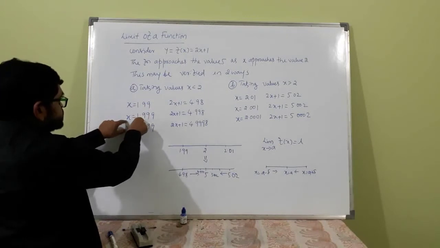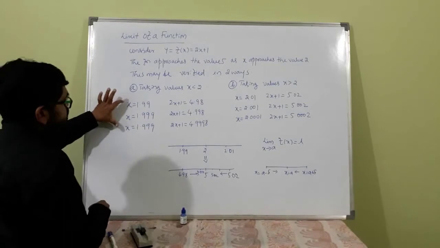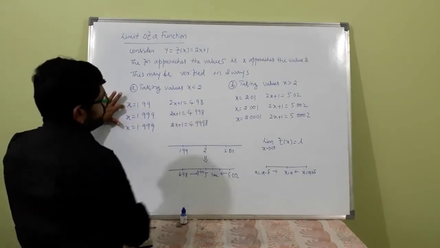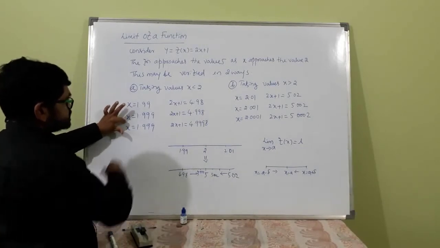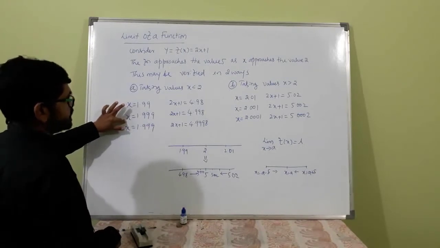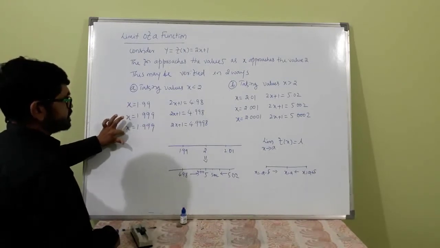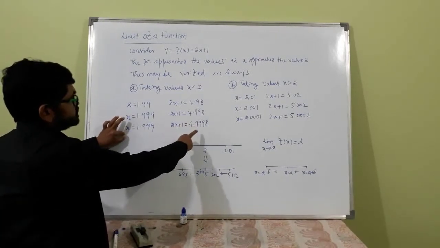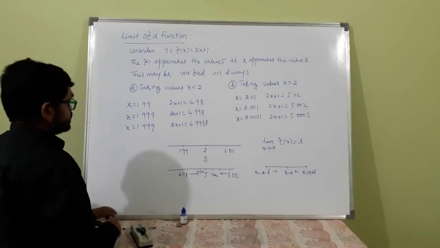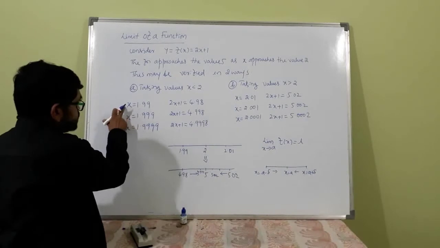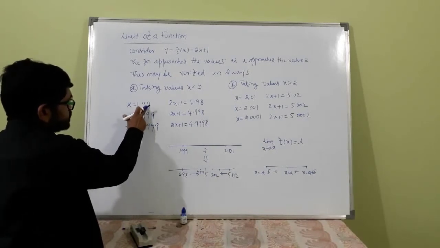and suppose I increase this by 0.001. See, when x is 1.99, then 2x plus 1 will be 4.98. When x is 1.999, 2x plus 1 is 4.998. When x is 1.9999, one more 9, then 2x plus 1 is 4.9998. That means as x increases, this is more than this, isn't it?